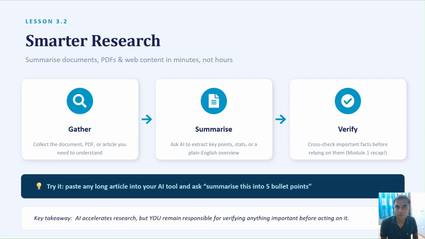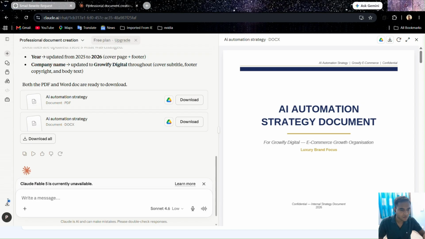Suppose you have a long document, 20 to 25 pages long, but you don't have time to read it. You want a quick summary because you have a very quick meeting in 30 minutes, and you have to talk about that document in the meeting, but you haven't read it. So what can you do in this situation? You can go to Claude.